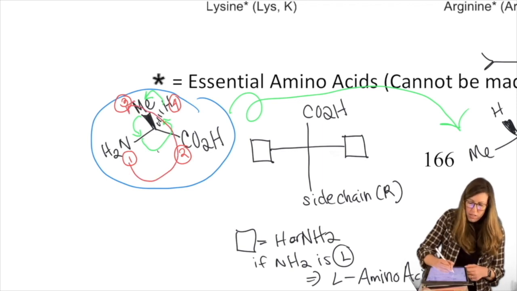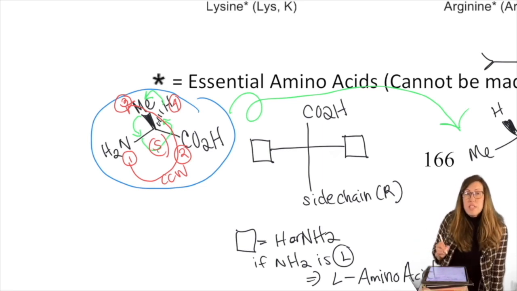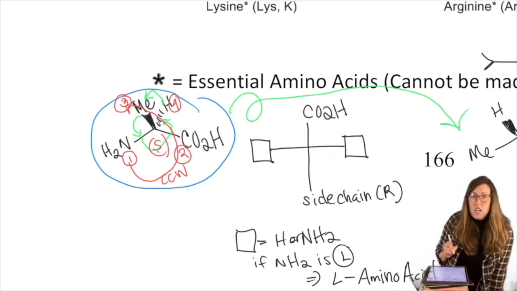We sure look like we're going counterclockwise, all right? So this is S. The majority of the amino acids that are chiral are actually S, because the side chains will be number 3. There's one weirdo that does not fit this mold.